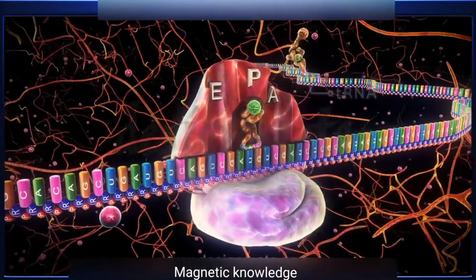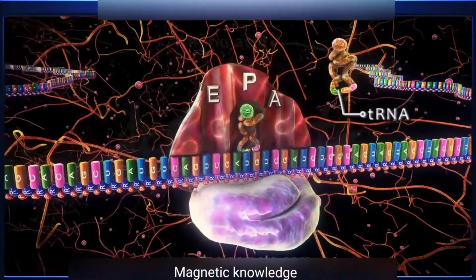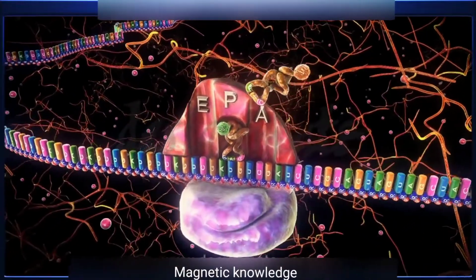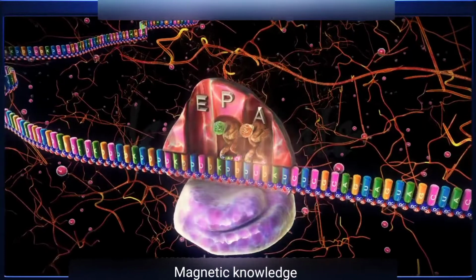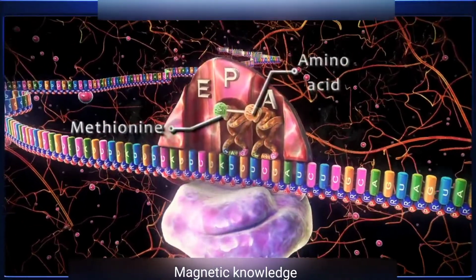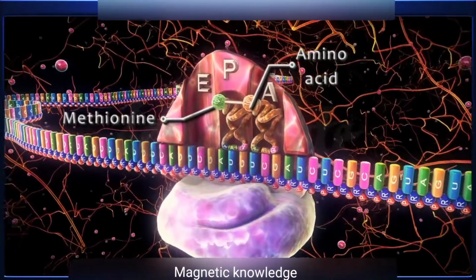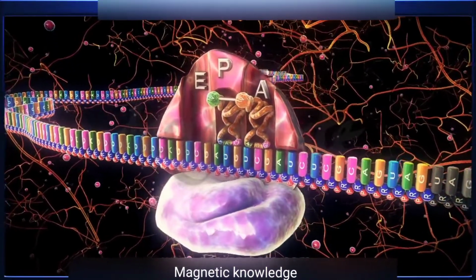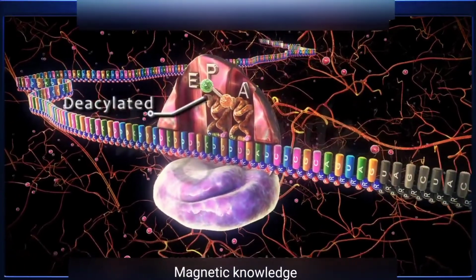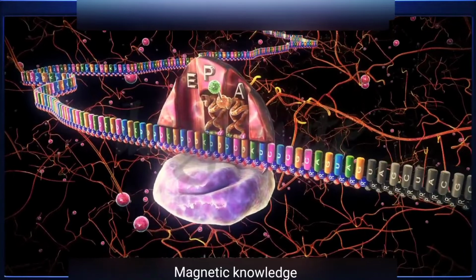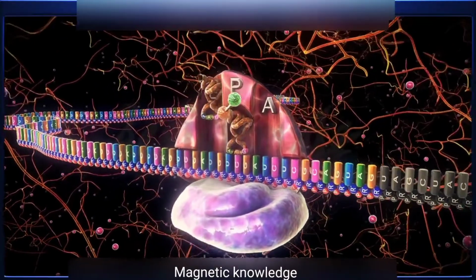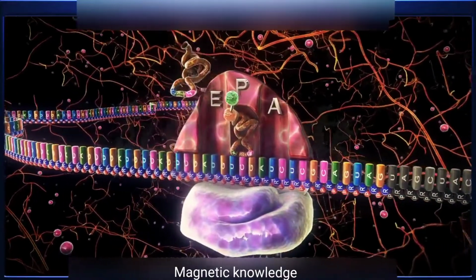During this stage, another tRNA-carrying molecule of an amino acid approaches the mRNA ribosome complex and fits in the A site. Then a bond is formed between methionine and the amino acid molecule on the tRNA. As a result, met-tRNA becomes deacylated. The ribosome then advances a distance of 1 codon and the deacylated tRNA shifts to the E site from where it dissociates.